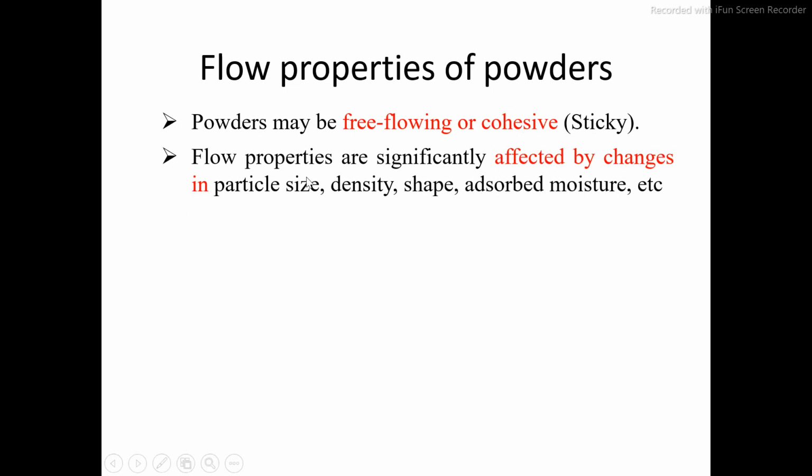How does particle size affect the flow properties? If the particle size is larger, it will have good flow properties. If the particle size is smaller, it will have poor flow properties. What about density? How does density affect the flow properties? If the material is denser, with high density, the flow properties will be good. And if the density is very low, then the powder will have poor flow properties. Again, shape we already discussed: spherical particles have good flow properties and irregularly shaped particles have poor flow properties.